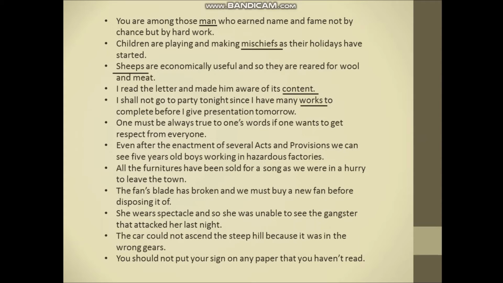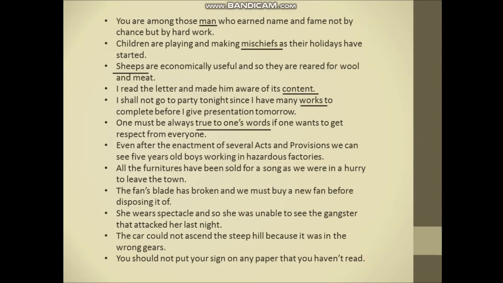I shall not go to party tonight since I have many work to complete before I give presentation tomorrow. Next statement. One must be always true to one's words if one wants to get respect from everyone. Here, true to one's words is wrong. It is a phrase that is true to one's word, not words. So, what is the correct statement? One must be always true to one's word if one wants to get respect from everyone.